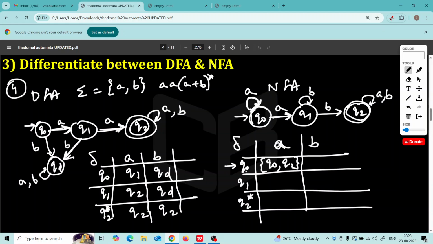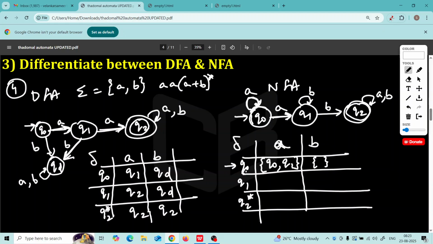Okay, tell me. In Q0 when you read B, have a look at Q0 state. Have you given B transition? Have you shown it in NFA? Q0, what will you do if you get B? You have not given it. Then you draw empty set. You are saying that Q0 does not take any action on reading B. It doesn't go anywhere because we are not given transition.